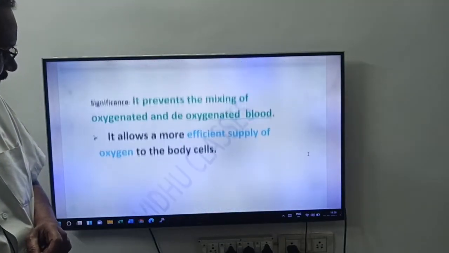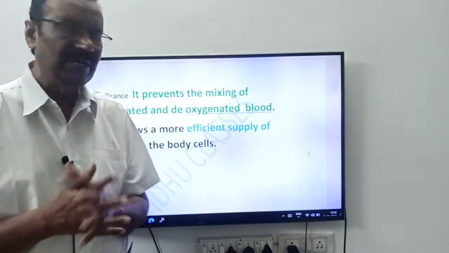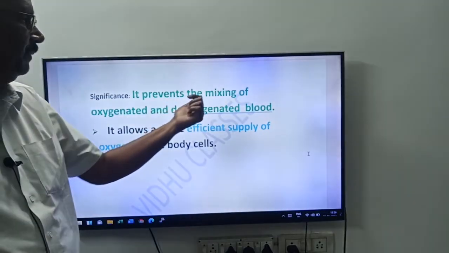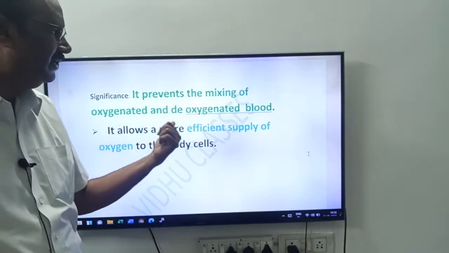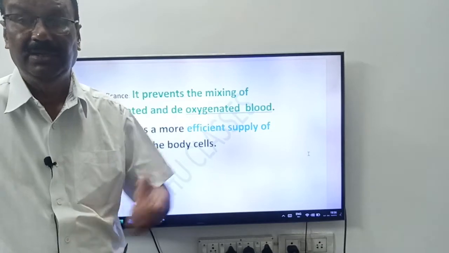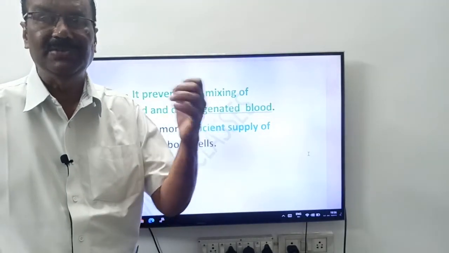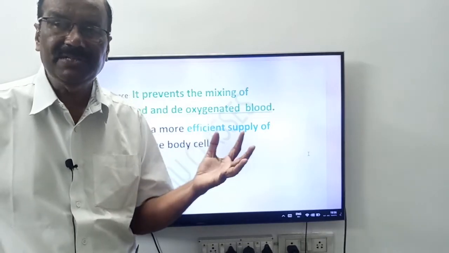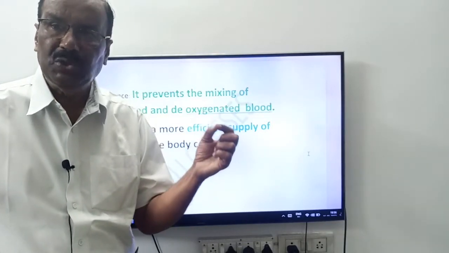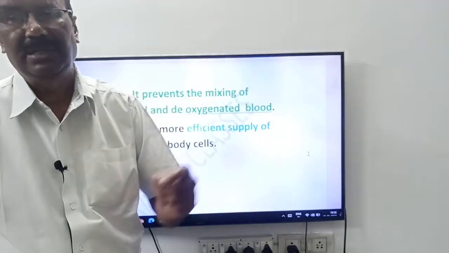See friends, what is the significance of double circulation? It prevents the mixing of oxygenated and deoxygenated blood, friends. That is important. For example, in single circulation in fishes, only impure blood or deoxygenated blood flows from the heart.